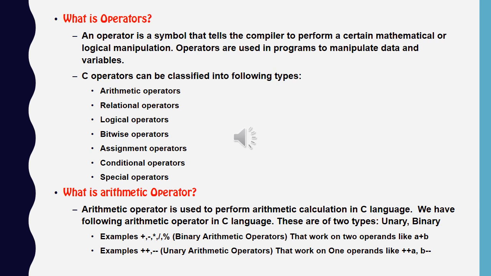These are binary operators because they need two operands. Another is plus plus and minus minus; these are unary operators because they work on a single operand. There is another operator, negation, which uses only a single operand. It is also a unary operator. In this way, arithmetic operators are used to perform mathematical calculations.